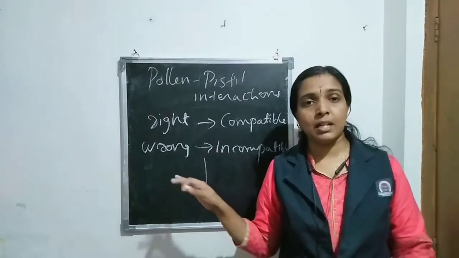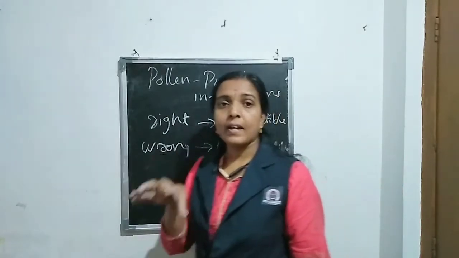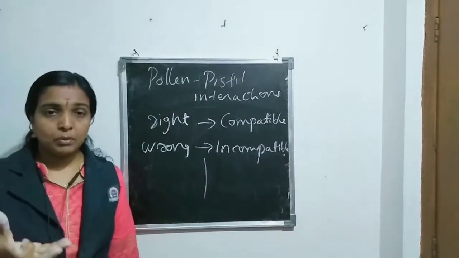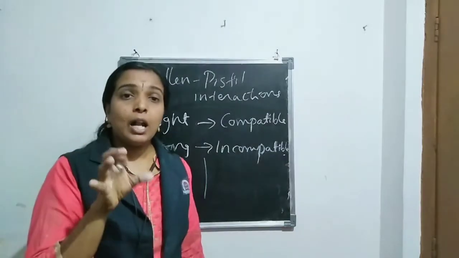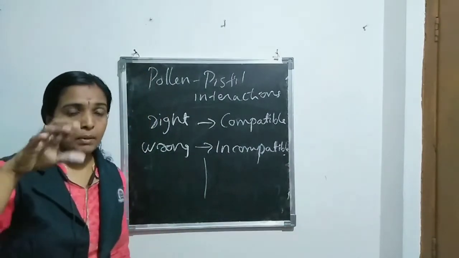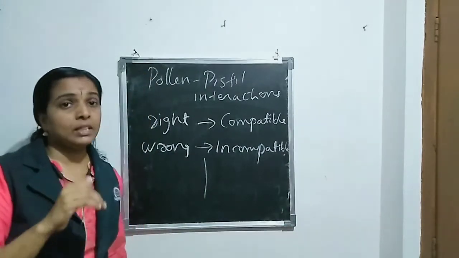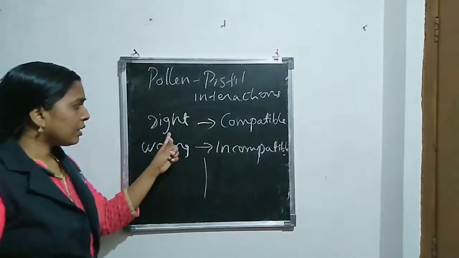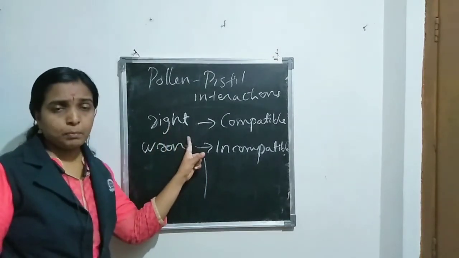These two events take place. That is about the right pollen grain.